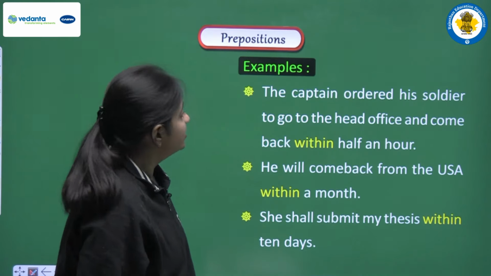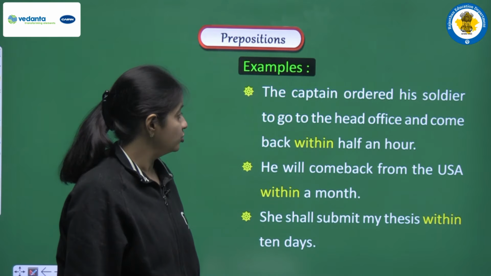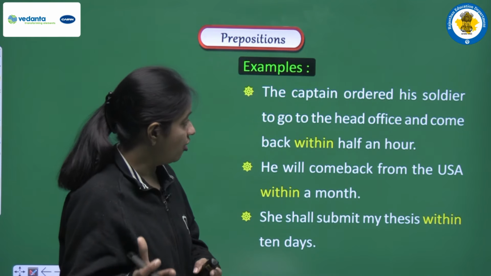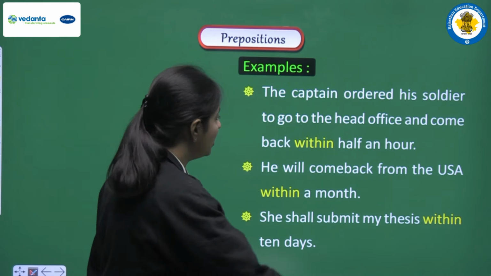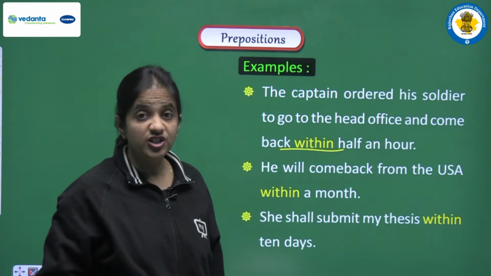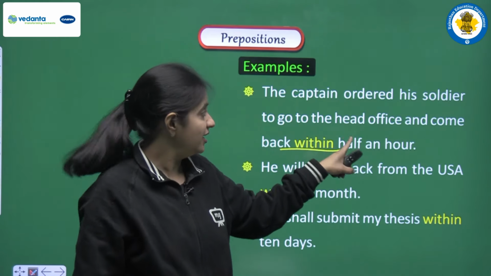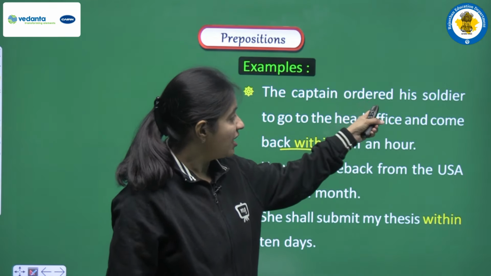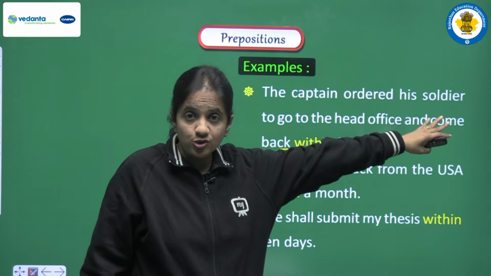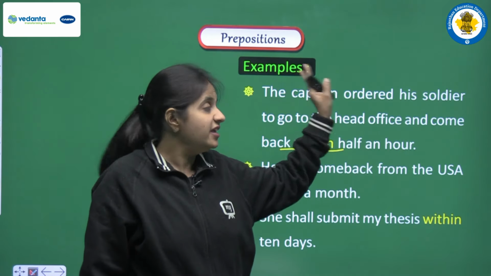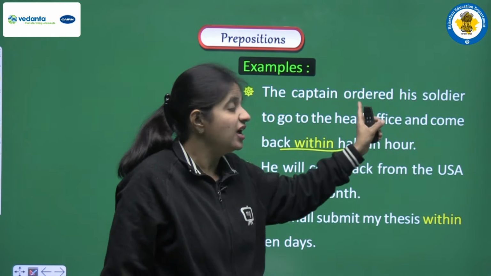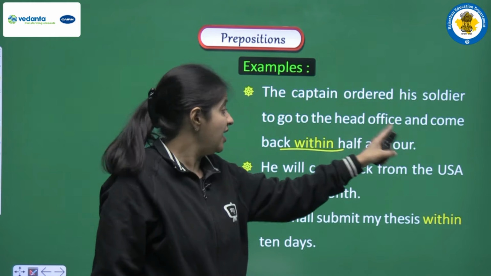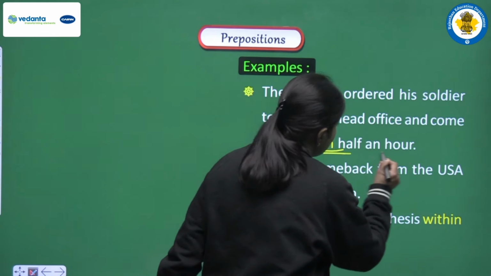The captain ordered his soldier to go to the head office and come back within half an hour. So here we are having within as a preposition, and we are trying to say that the captain had one order for one of his soldiers. And what was the order? He gave one order to the soldier that he has to go to the head office, but he has to come back within half an hour.